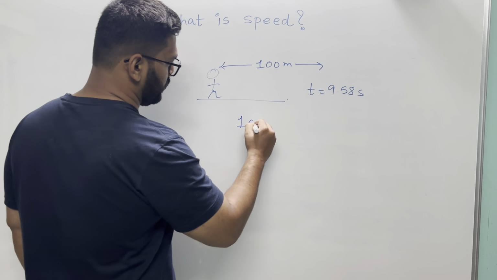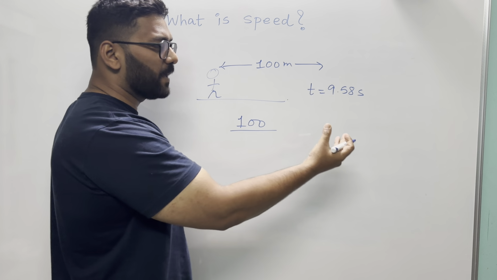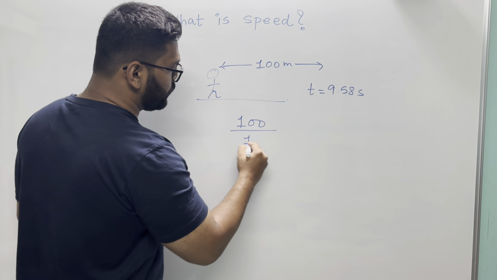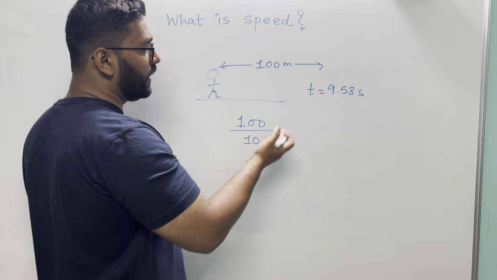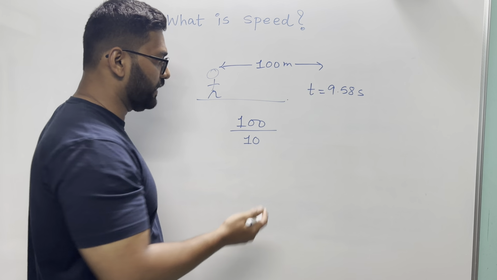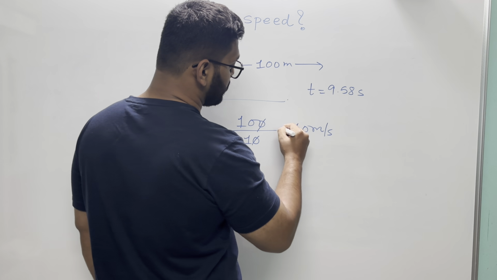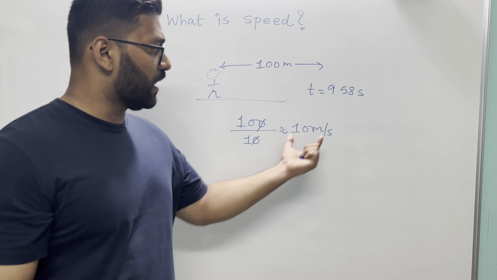So 100 divided by 9.58, I will say it is approximately 10, but still I am taking the time as more, so I am still underestimating Usain Bolt's speed, right? So this 0 will cancel and it is approximately 10 meter per second. Still it is a very large speed, okay? Even if he completes in 10 seconds, it's a very high speed.